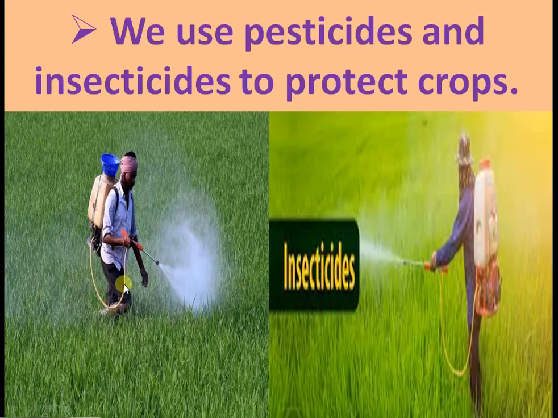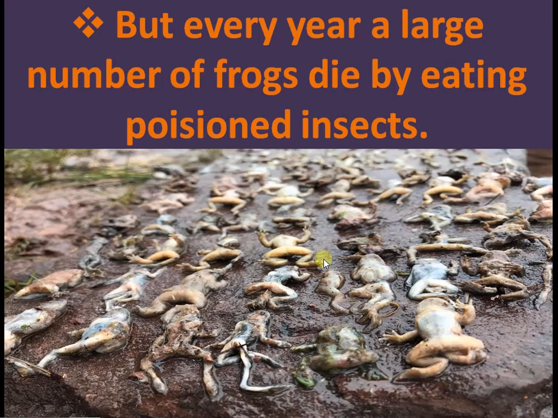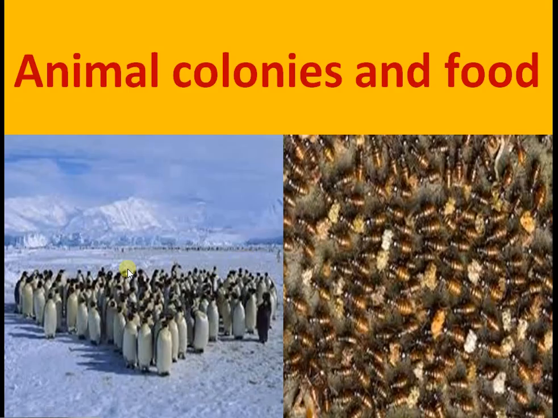We use pesticides and insecticides to protect crops, but every year a large number of frogs die by eating poisoned insects.